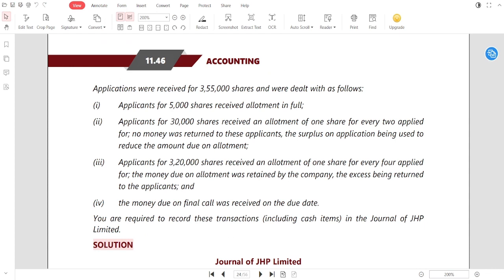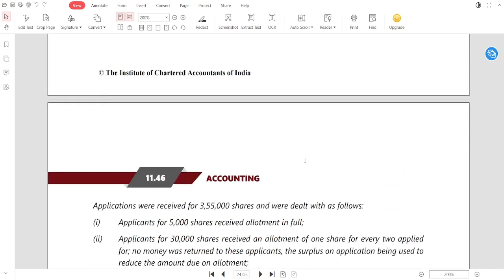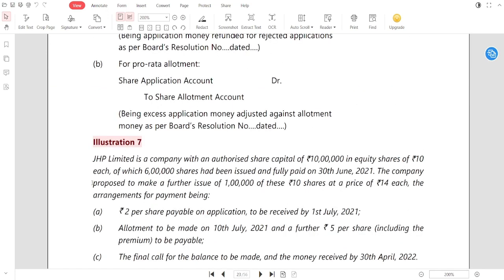Here it is written: total shares offered by the company is 1 lakh. It's clearly written. We are only discussing this issue, because the 6 lakh has already been issued and fully paid. The problem and concept related to the 6 lakh has been done, but we are discussing the 1 lakh shares. First try to understand how this is going to be adjusted. 2 is application, 1 is allotment, so 7 is the final call money.